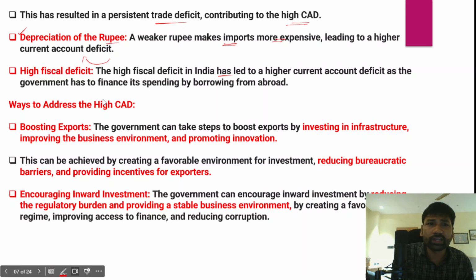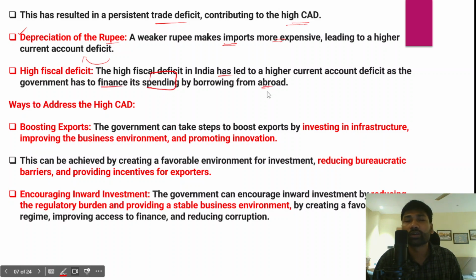The government has to finance its spending by borrowing money from abroad, from the multilateral financing agencies, and that further widens the current account deficit. So we can say that the fiscal deficit also contributes to the current account deficit.